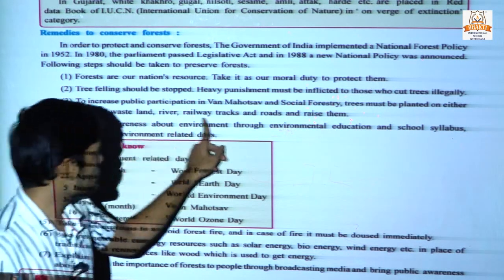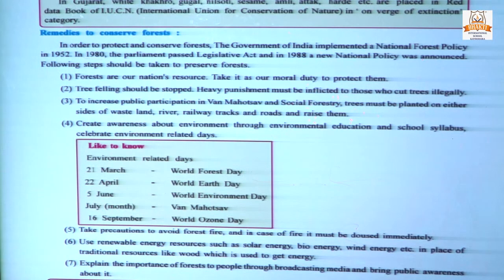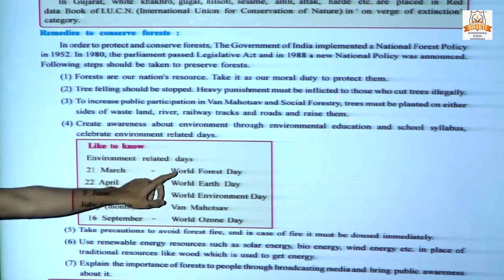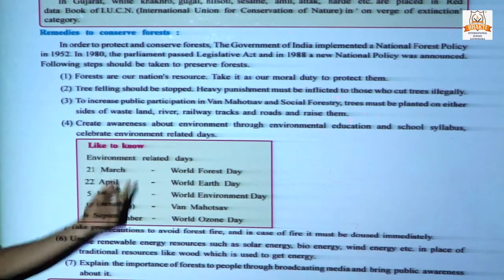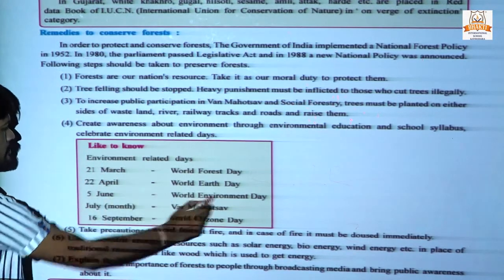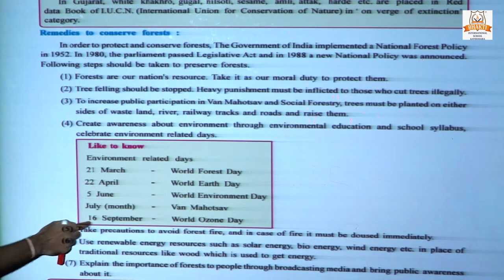Create awareness about the environment through environment education and the school syllabus. Celebrate environment-related days. We all know some of them: 21st March World Forest Day, 22nd April Earth Day, and 5th June, the most important day, World Environment Day. The month of July is also known as Van Mahotsav, and 16th September is World Ozone Day. 16th September and 5th June you have to remember.